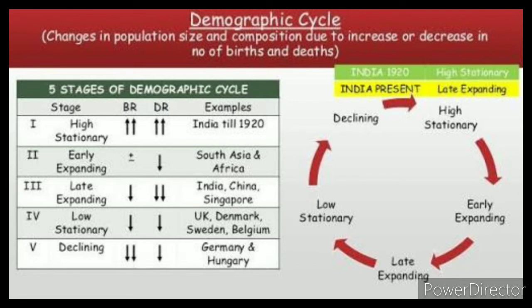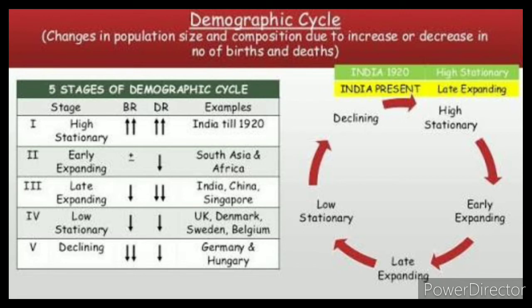Next, about the third stage, that is late expanding. This is very, very important, that is, India has ended this phase. In this stage, the death rate declines still further and the birth rate tends to fall.